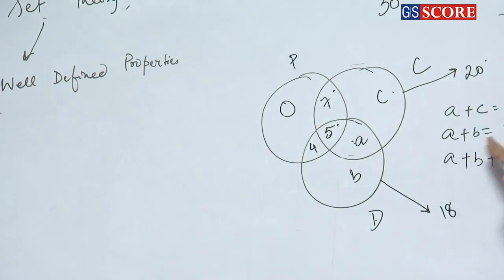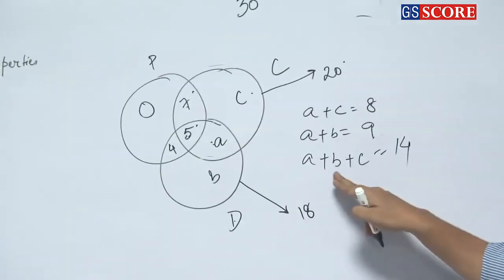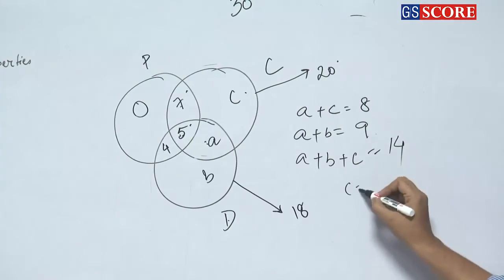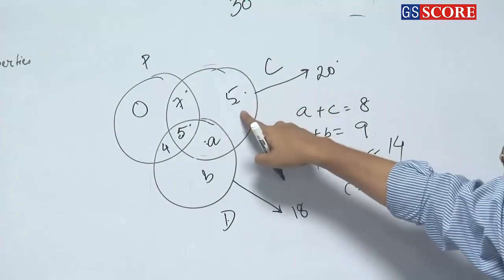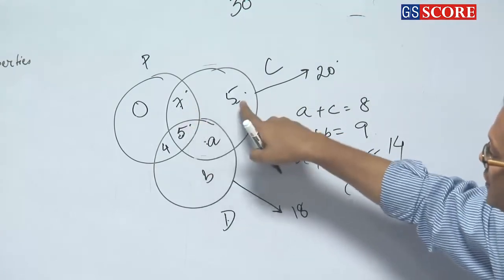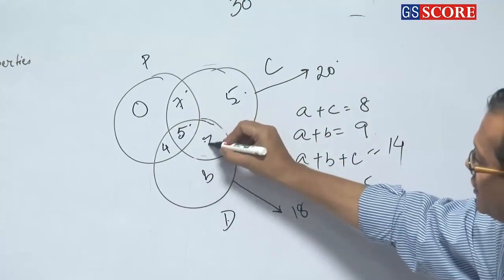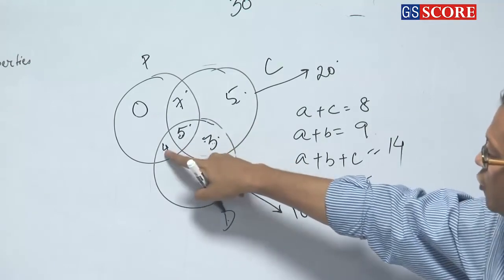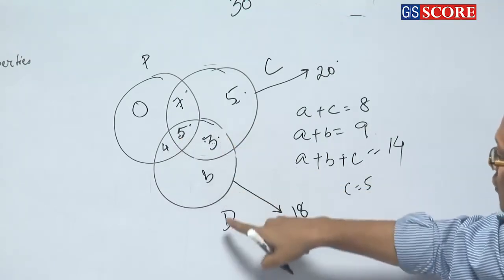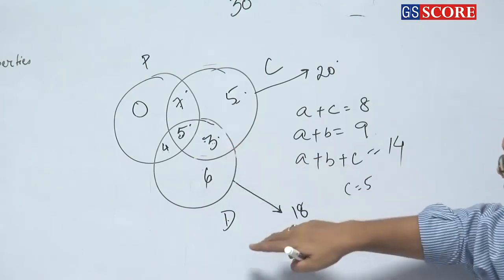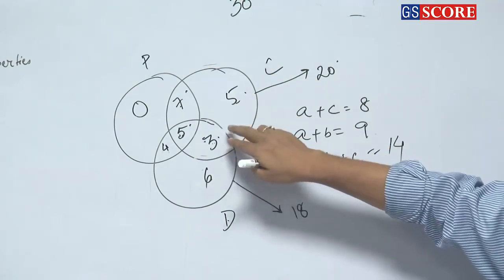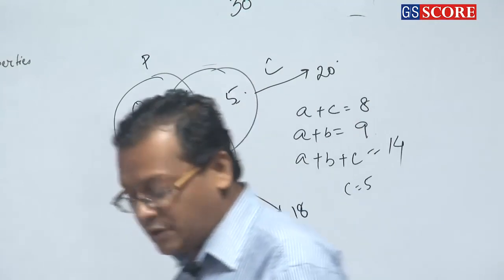So if A plus B is 9, A plus B plus C is 14. So C is 5. So this is 5. So if this is 5, 7 plus 5, 12, 12 plus 5, 17. So this is 3. So if this is 3, 4 plus 5, 9, 9 plus 3, 12, so this is 6. So how many prefer Coke and Dew? Only 3. So the answer is option D.